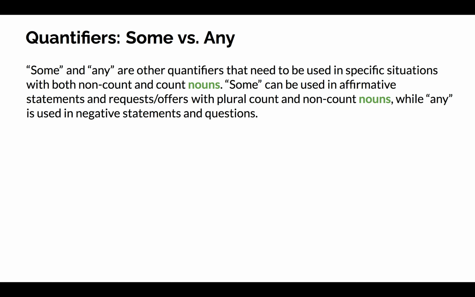Quantifiers, some versus any. Some and any are other quantifiers that need to be used in specific situations with both non-count and count nouns. Some can be used in affirmative statements and requests or offers with plural count and non-count nouns, while any is used in negative statements and questions.